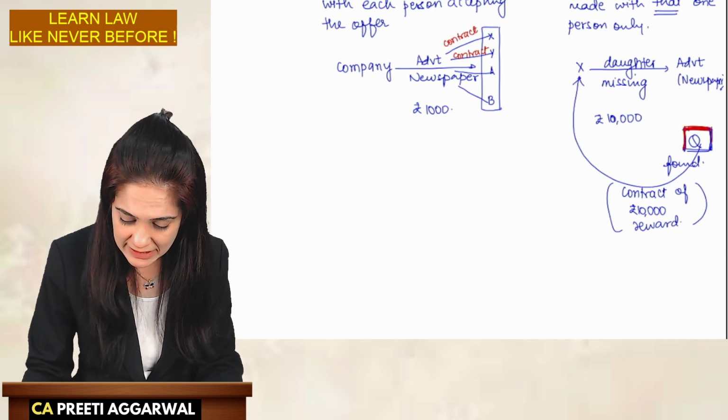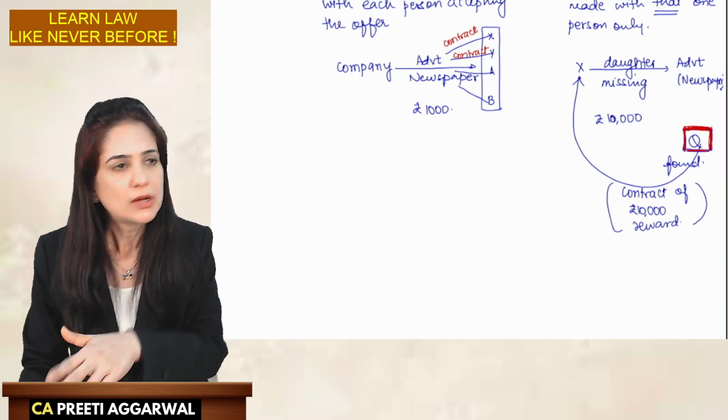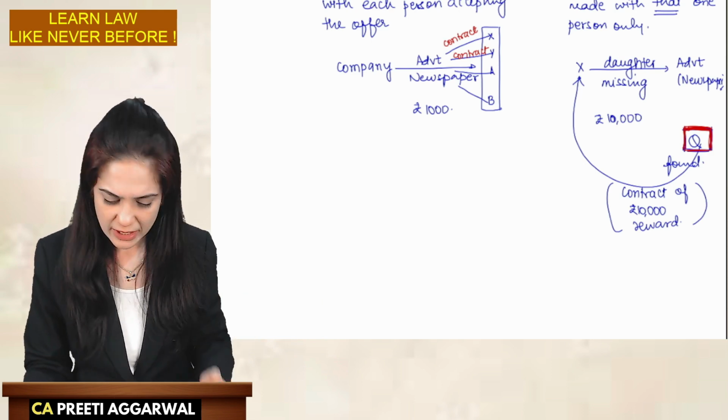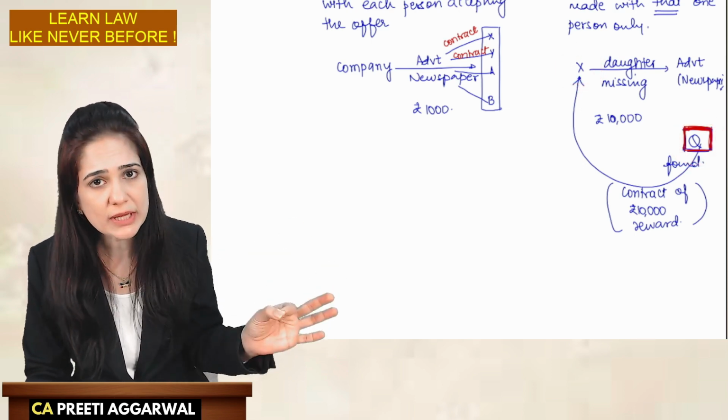And now once it is accepted, once the daughter is found by Q, the daughter cannot be found by any other person. So that is why this kind of offer can be accepted by one person only.